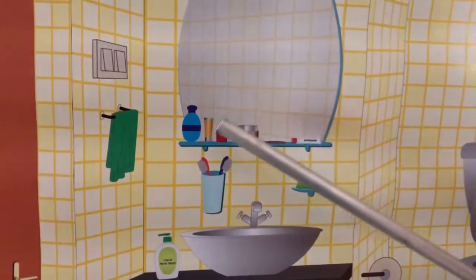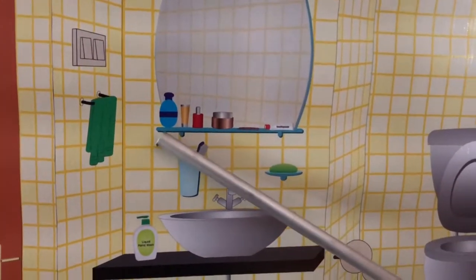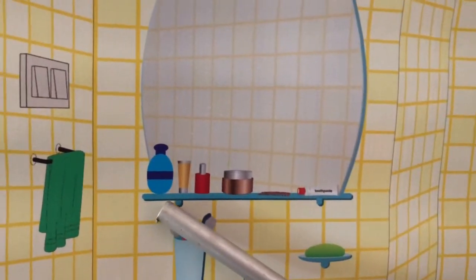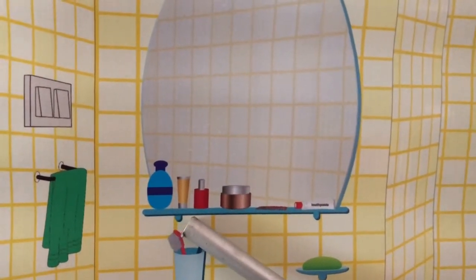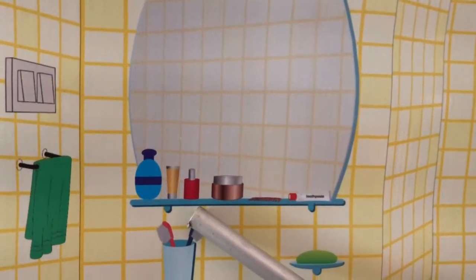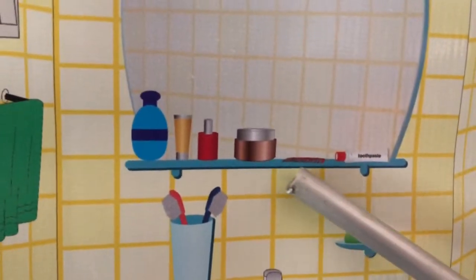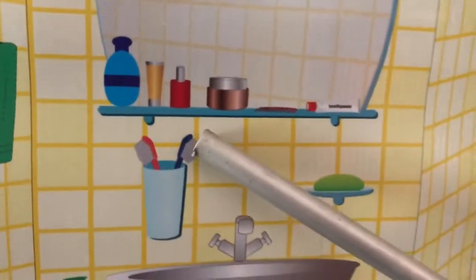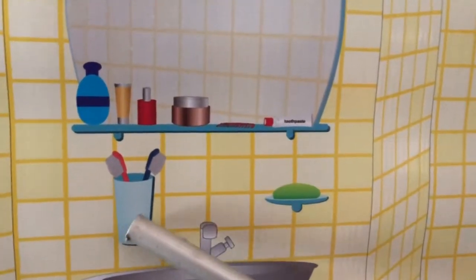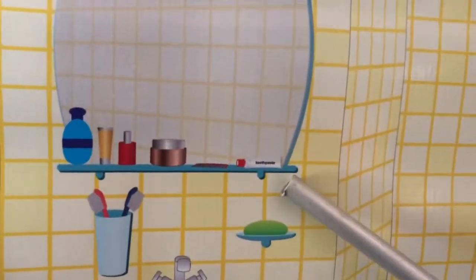Okay, what are the things we use? See, this is what? Hair oil. We should always oil our hair. Now this is what? Face wash. This is what? Nail paint. After that, what is this? Cream. You see this comb here, and this is what? Toothpaste. We should always brush our teeth. This is what? Toothbrush. We should always brush our teeth twice a day.